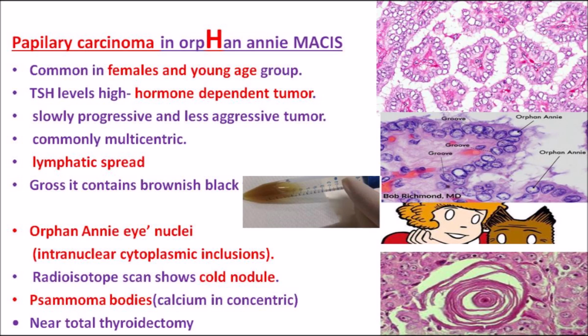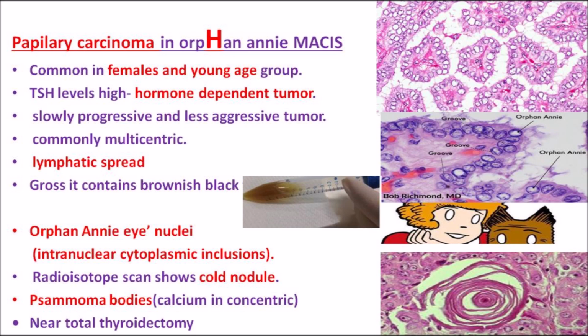Okay, and the next important point we have to remember is when you do a radioisotope scan. For papillary thyroid carcinoma, you can give a radioisotope scan. When we use that scanning procedure, you can see the nodule can be a cold nodule, it can be a hot nodule, it can be a warm nodule. Depending upon the severity of the disease, you can make out whether it is cold or hot or warm. Papillary carcinoma of thyroid shows a cold nodule.